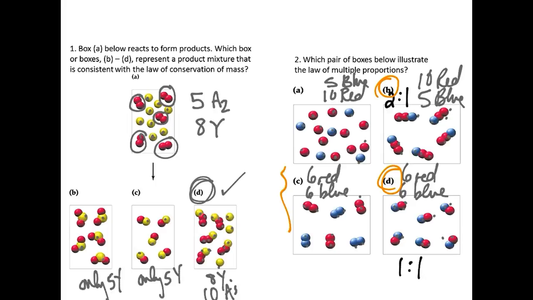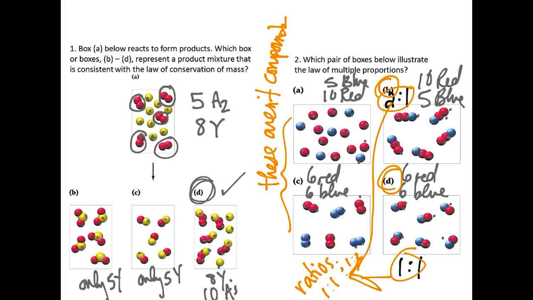The reason why A and C don't match is because these are elements. They're elemental forms. They are not compounds. And so they don't really match with the law of multiple proportions. Now, it might be that they match with the law of conservation of mass, right? It seems like you got 5 blues and 10 reds and 10 reds and 5 blues. You know, A to B is sort of like a conservation of mass issue. That's sort of what number 1 was asking, though. Number 2 is asking about law of multiple proportions, which is a little bit different.